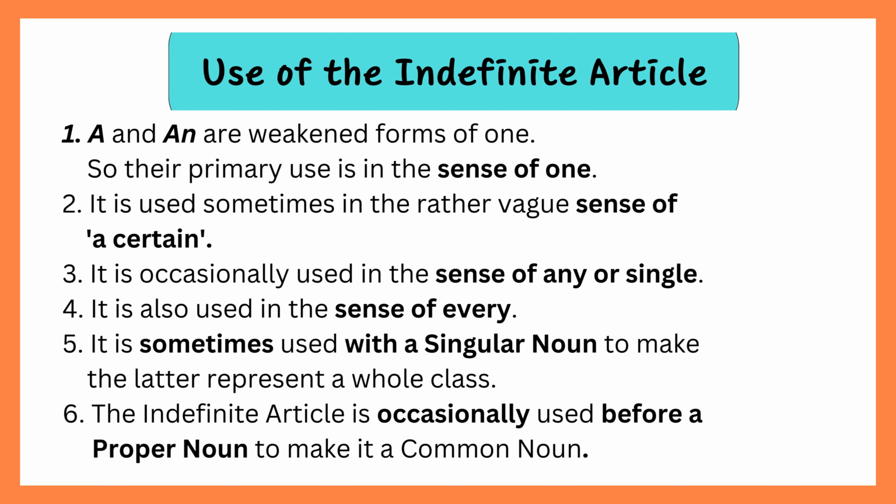Now let's learn the use of the indefinite article. Here are the cases where we have to use the indefinite article, that is, a and an. A and an are weakened forms of one, so their primary use is in the sense of one. It is used sometimes in the rather vague sense of a certain. It is occasionally used in the sense of any or single. It is also used in the sense of every. It is sometimes used with a singular noun to make the latter represent a whole class. The indefinite article is occasionally used before a proper noun to make it a common noun. Now let's see all these 6 points one by one with examples.